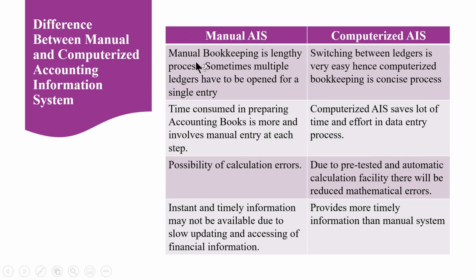Manual accounting information system is a lengthy process. Why is it a lengthy process? Because the user will be involved in all the phases of accounting, from the initial stage, that is journal entries, ledger accounts, trial balance, trading account, profit and loss account, balance sheet, till the final accounts.